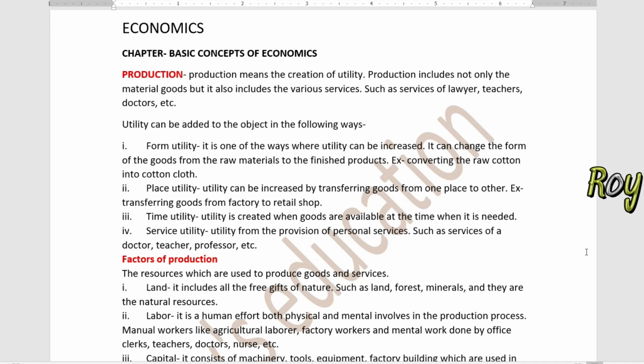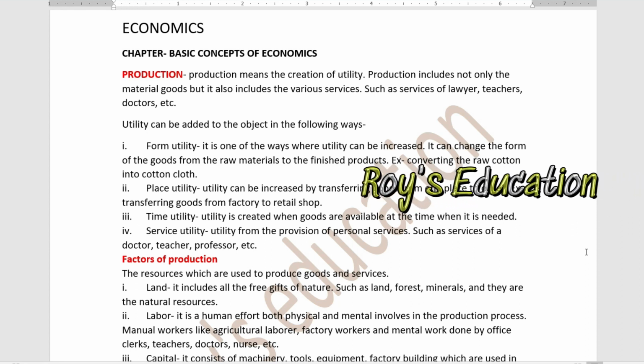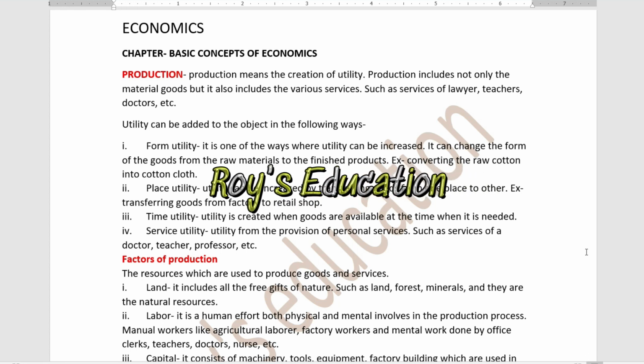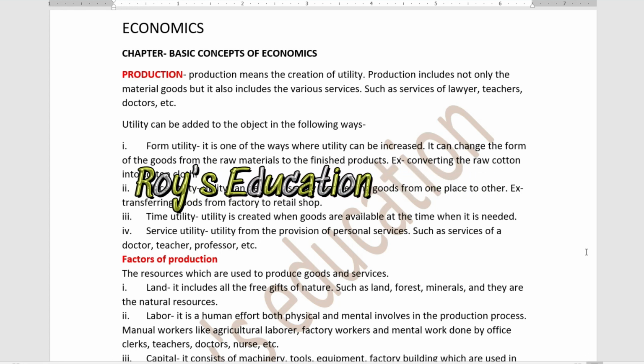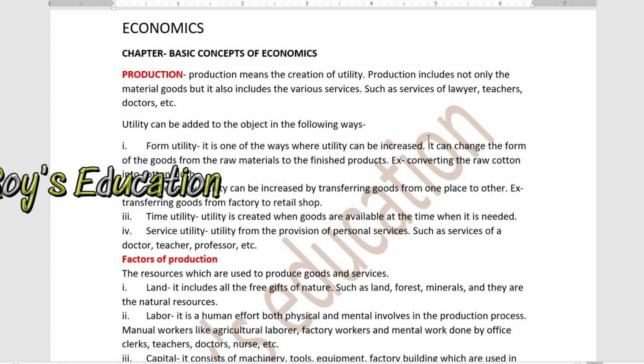Hello everyone, let us discuss the chapter Basic Concept of Economics. First, let us know what we mean by the word production. What is production? Production means the creation of utility.